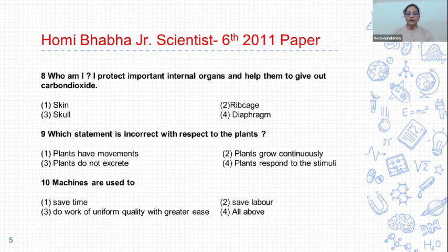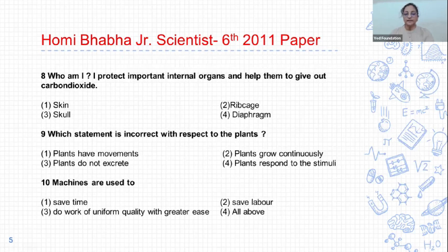Next question 8. Who am I? I protect important internal organs and I help them to give out carbon dioxide. And options are 1 skin, 2nd rib cage, 3 skull and 4 diaphragm. And correct answer is option 2 rib cage. Rib cage protects lungs and helps them to give out carbon dioxide.